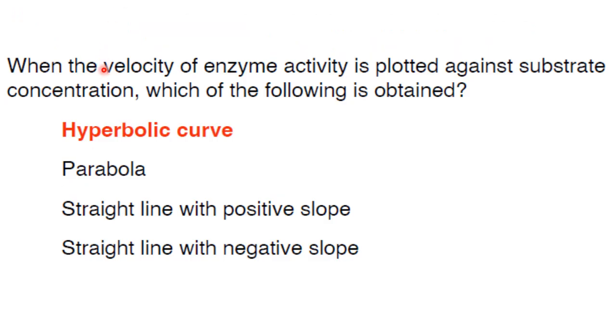Now next one. When the velocity of enzyme activity is plotted against substrate concentration, which of the following is obtained? So velocity against substrate concentration is the Michaelis-Menten kinetics graph, and the Michaelis-Menten kinetic graph is a rectangular hyperbola. So what is obtained is a hyperbolic curve. Answer is option A.